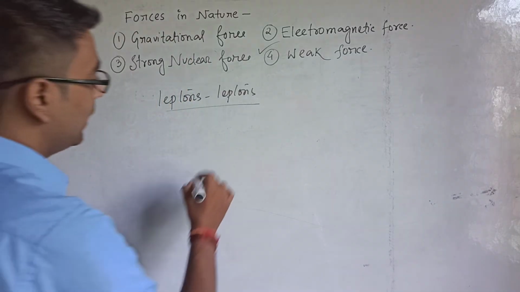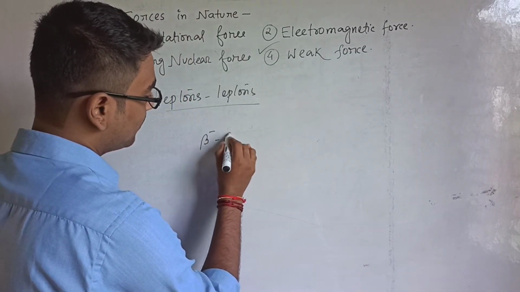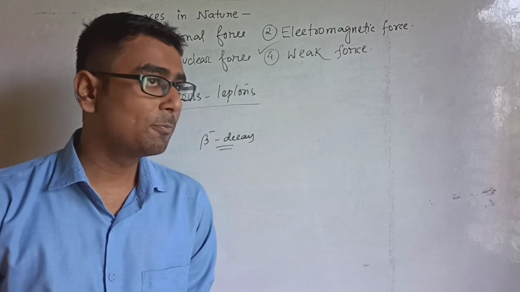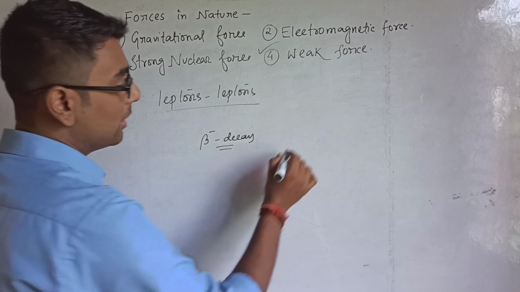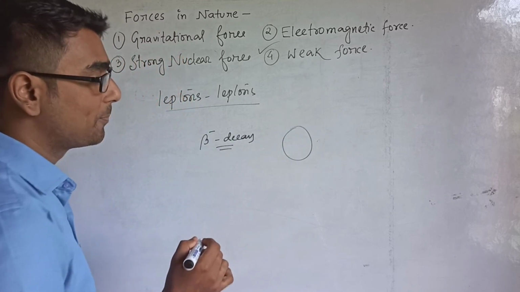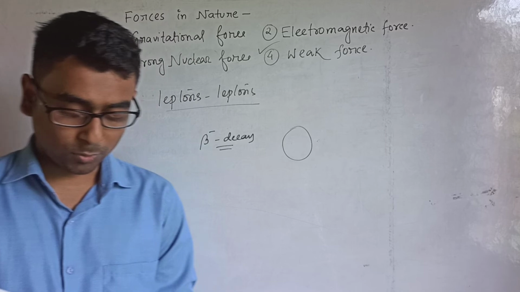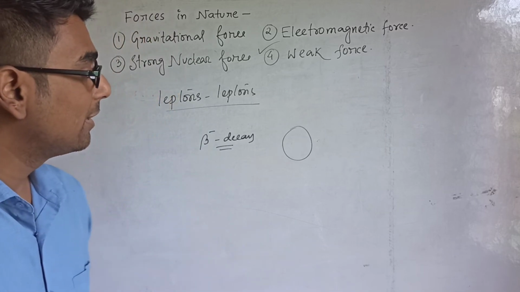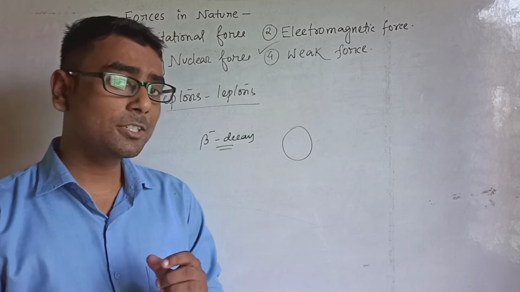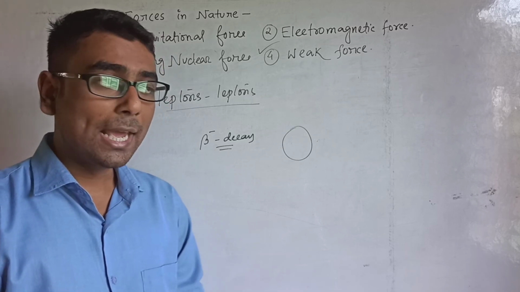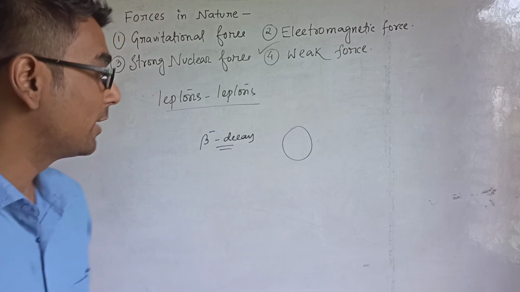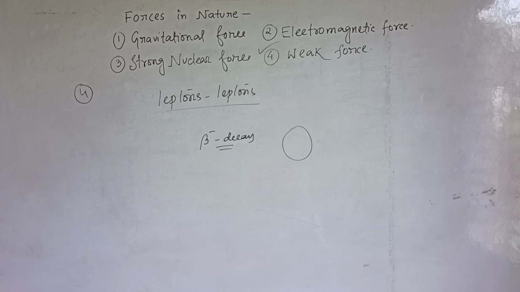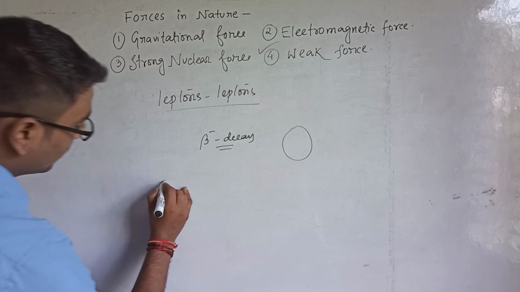Yes, beta decay is an example of weak nuclear force. In beta decay, inside the nucleus there exist protons and neutrons. The neutron turns into a proton just by emitting one electron along with one elementary particle named the neutrino. Okay, so let me write the equation.